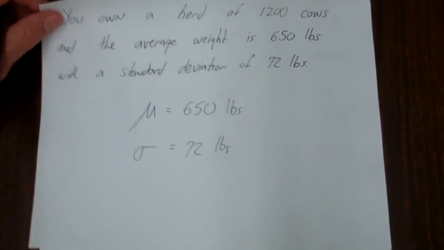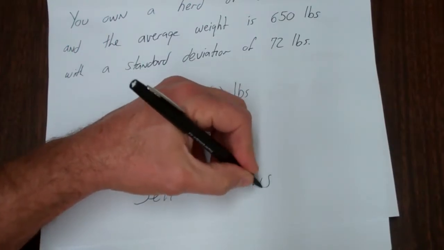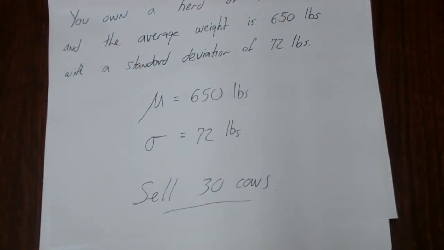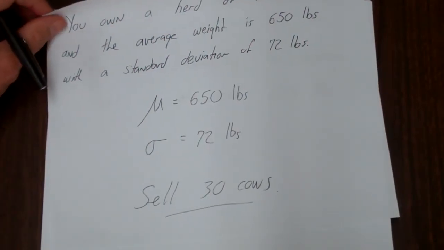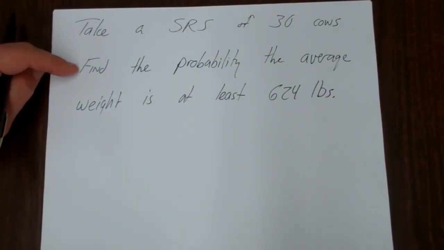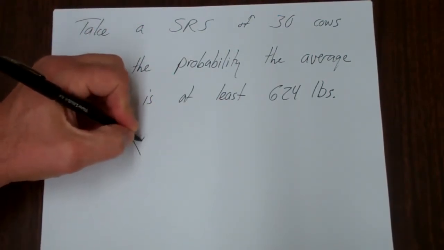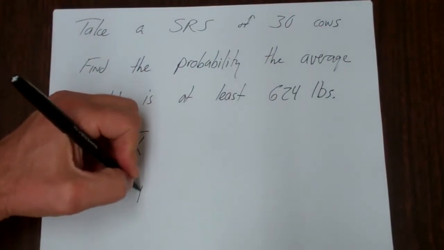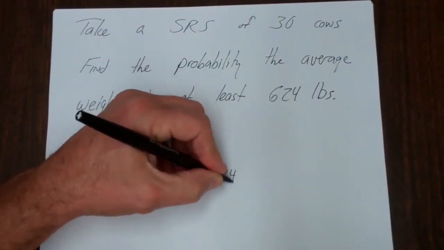And now what we're going to do is take a simple random sample. Actually, we're going to sell 30 cows. But the problem is the person buying them is going to get angry if the cows don't weigh enough, right? So what we would like to know is, if we take a random sample of 30 cows, what's the probability that the average weight is at least 624 pounds? So we're going to calculate X bar, and we want to know the probability that X bar is greater than or equal to 624.